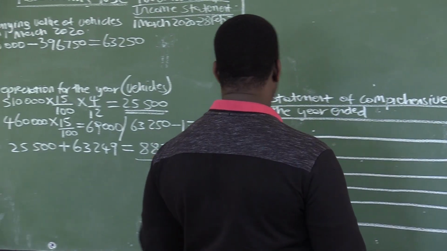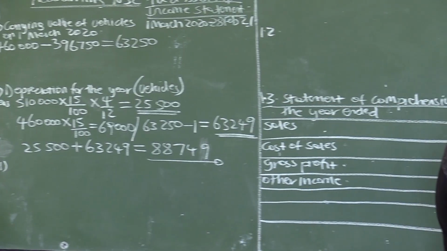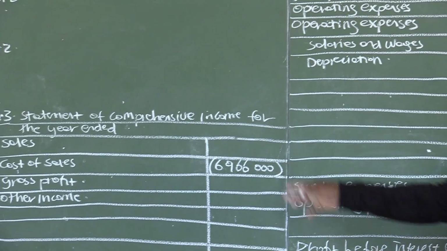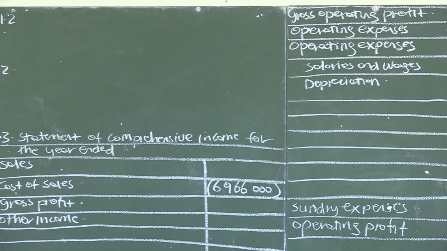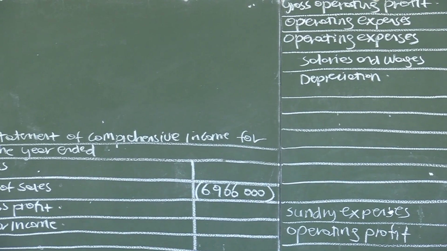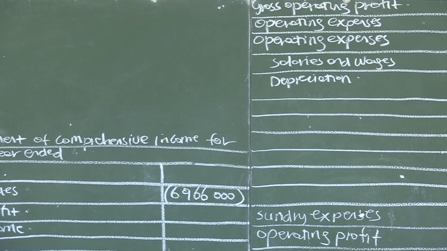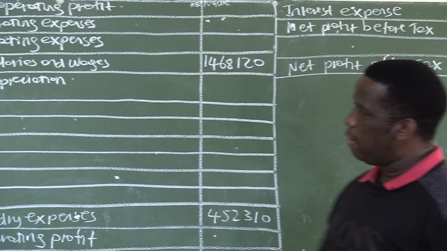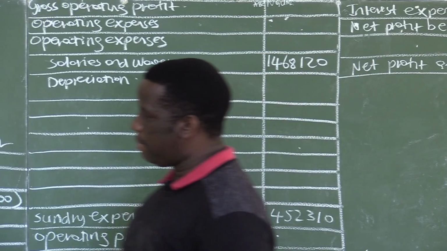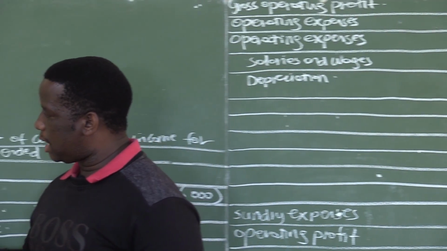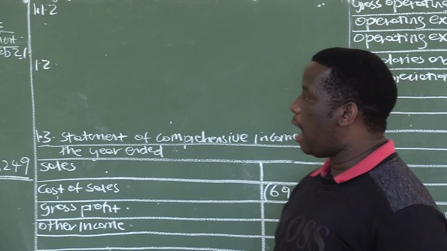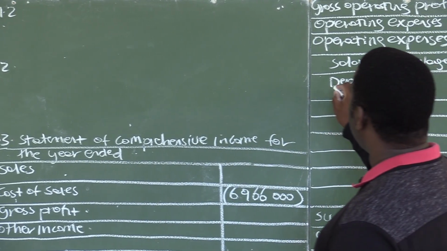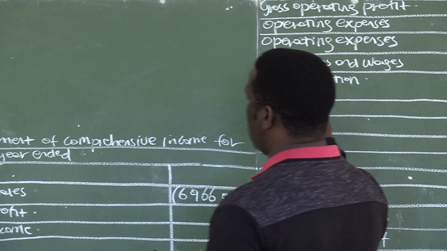And remember, this depreciation is going to be transferred to the income statement, and we have it in the answer sheet. This is the answer sheet that will be given in the exam, and I've decided to draw it here on the board so that you see what you may expect to get when you are writing it. So the answer sheet is provided with the statement of comprehensive income. That is why it is important that as soon as you have calculated the amount that you will use in the income statement, you need to transfer it. So this depreciation is here.